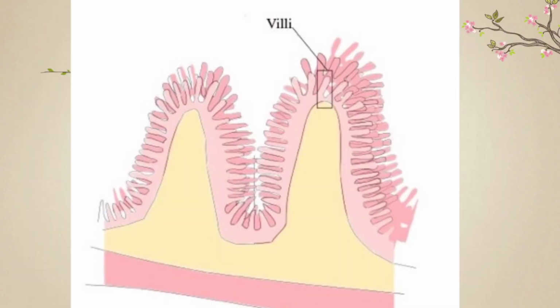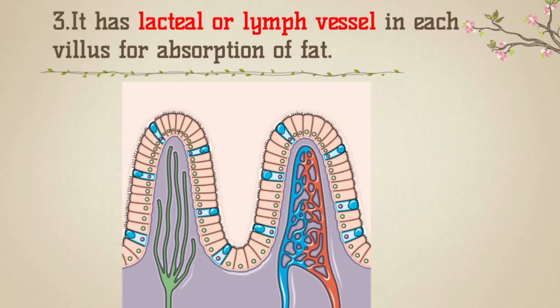Point number 3: it has a lacteal or lymph vessel in each villus for absorption of fat. The lacteal in each villus helps in the absorption of fat. The arteries and veins carry the absorbed food and distribute it to the different parts of the body.